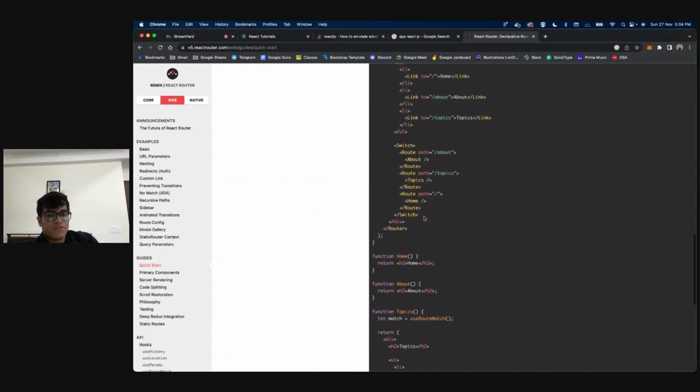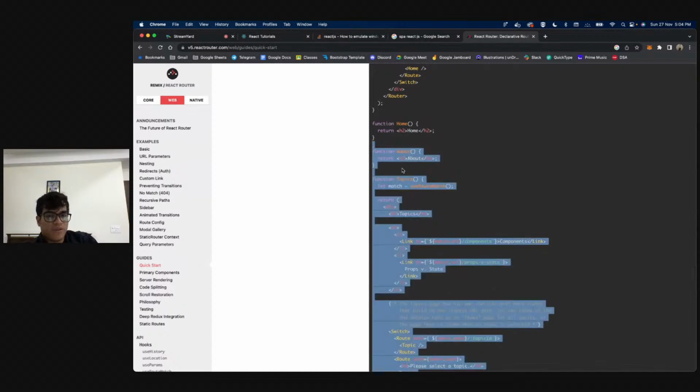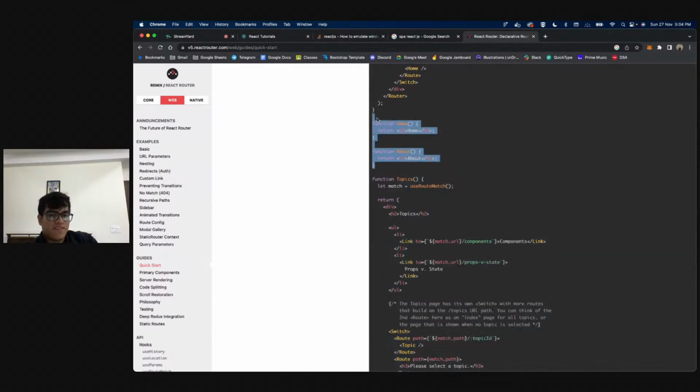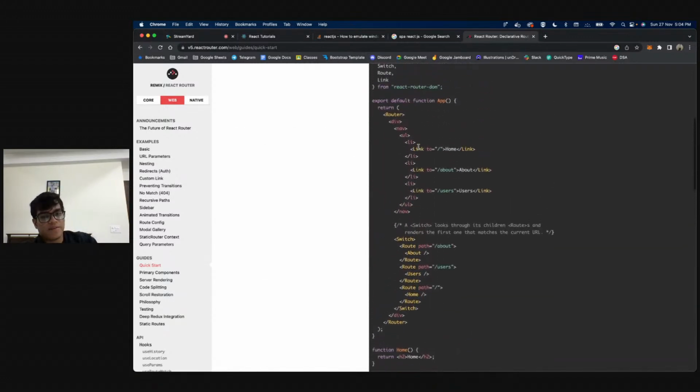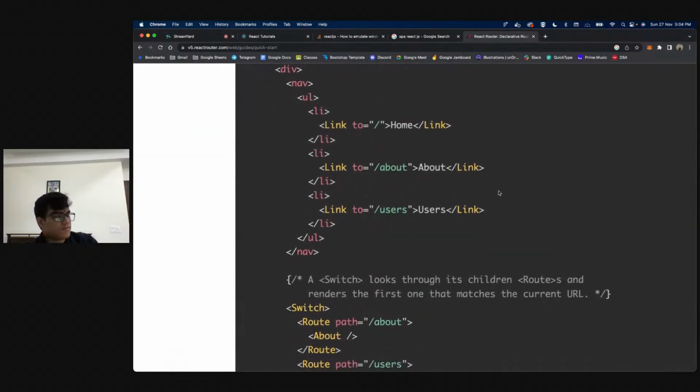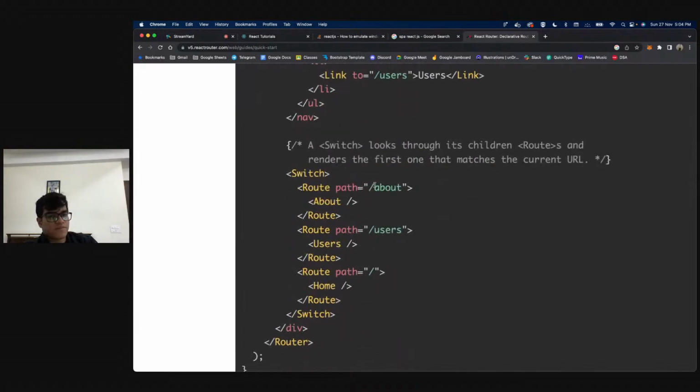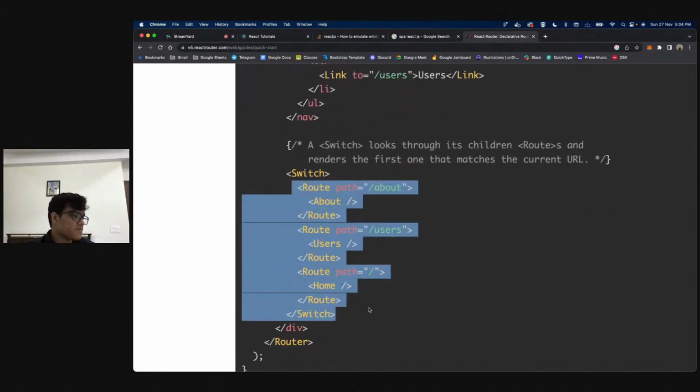As you can see, home is this, about is this, correct? Everything is in one page. I hope you guys understand what's happening. I do not want to confuse you with this, but understand the logic.